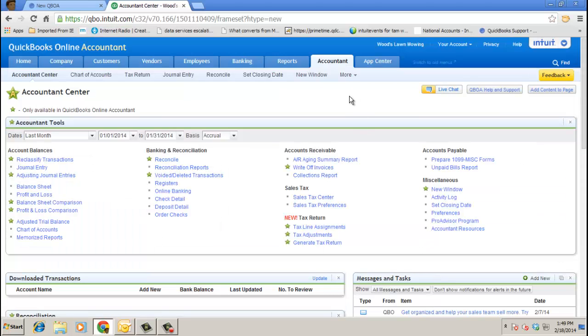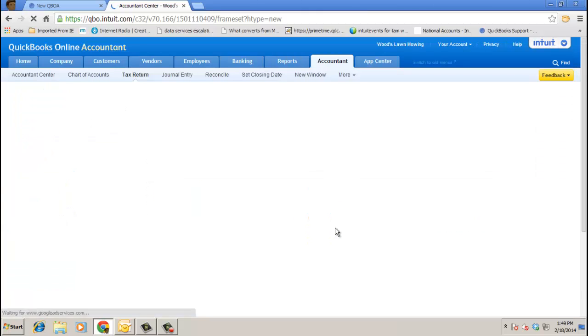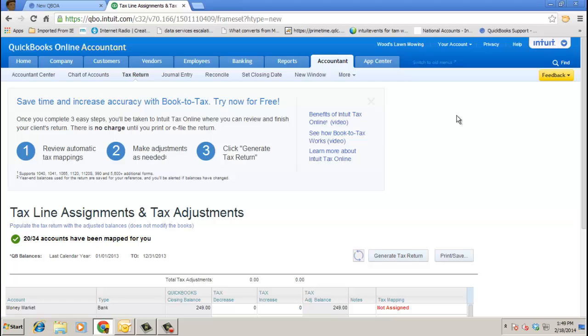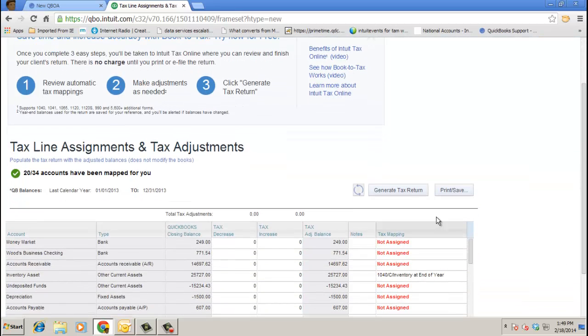So here I am in my client's QuickBooks Online Plus file, and I'm in as the accountant, obviously. Number one, I launched it from the new QBOA, but I have an accountant center here, right? And under New Tax Return section, Tax Line Assignments. When you click on that, very similar view, right? And it mapped 20 of 34 accounts for me, and I can go ahead and assign the rest and then go ahead and click on Generate Tax Return, as I did in my client that has the newer QuickBooks Online.